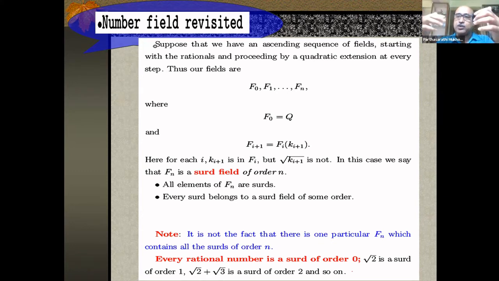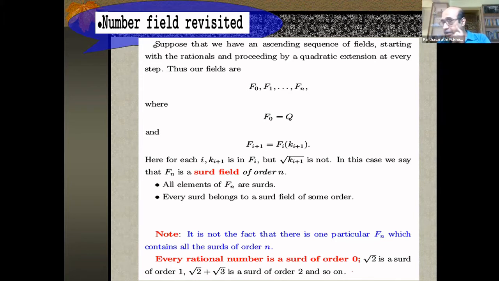Whatever you get, take another square root. It opens up a new field. And there you do all possible operations. You get new expressions. Take another square root from any of them. That opens up a further field. And there is no end to this process. It's a kind of tower. So all elements of Fn are surds. And every surd belongs to a surd field of some order.